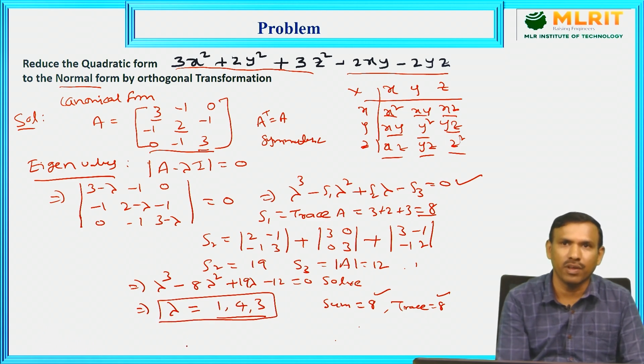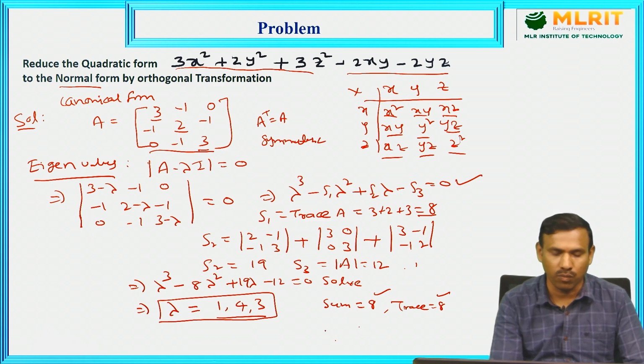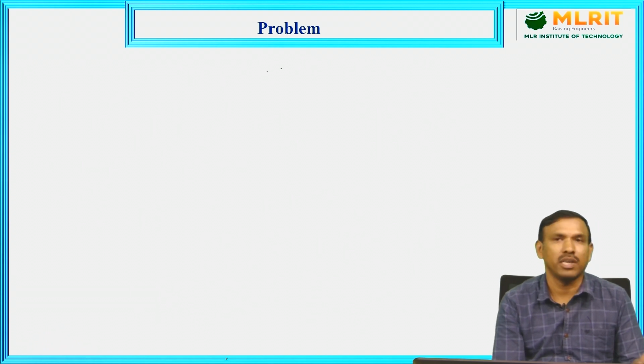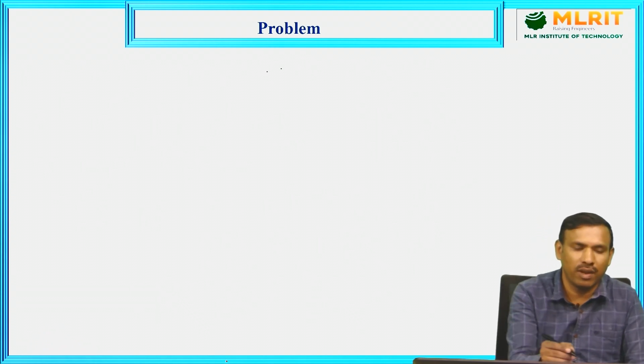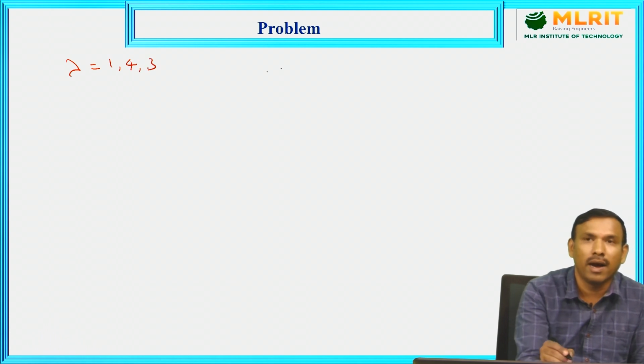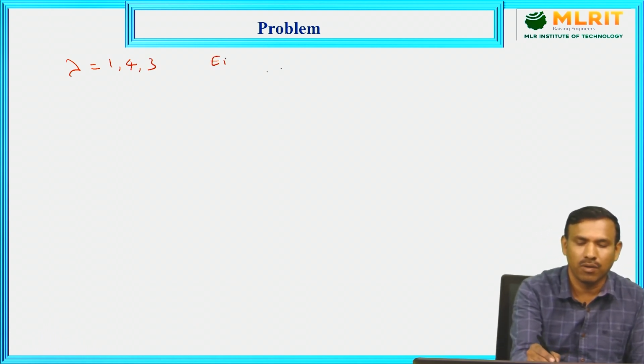Sometimes when we get eigenvalues, we will be in confusion whether our eigenvalues are correct or not. So I gave very clearly one property of the eigenvalues: the sum of the eigenvalues is equal to the trace of the given matrix. If that is equal, then your eigenvalues are correct. That is the verification. Next, we need to find eigenvectors. We got lambda equal to 1, 4, 3 and the corresponding eigenvectors. How to find the eigenvectors, we have discussed very clearly.